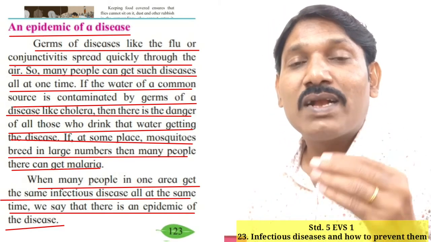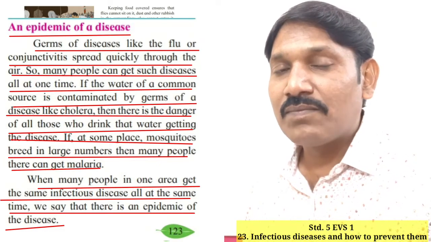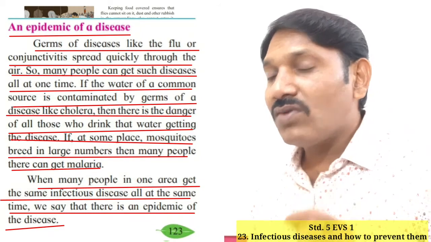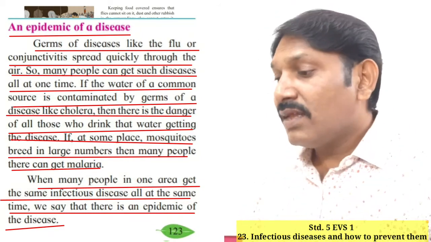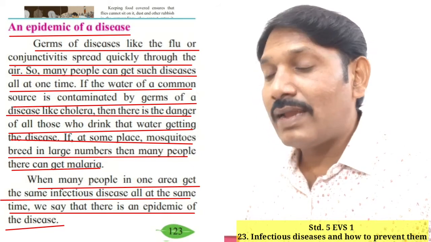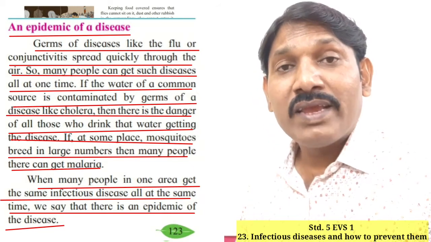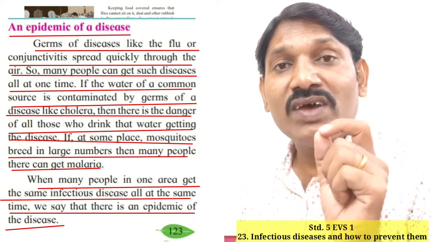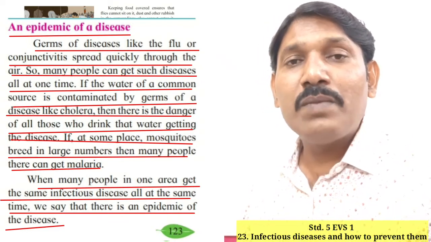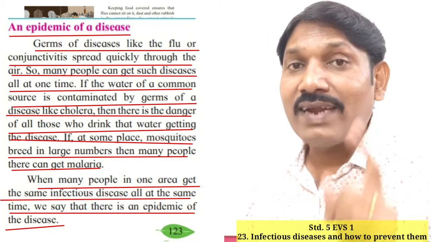The eyes become red in conjunctivitis, and it can spread very quickly because of air. Then so many people can get such diseases all at one time. If the disease spreads with the air, many people can be infected at a time.